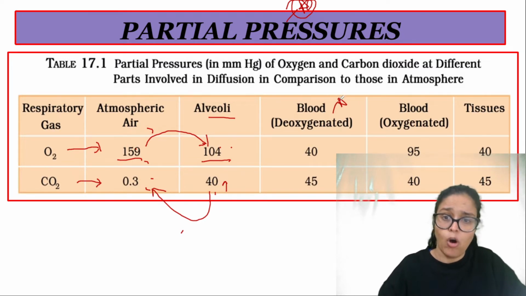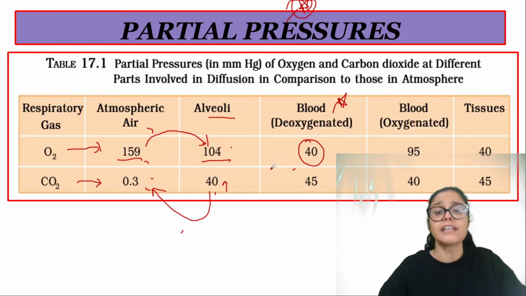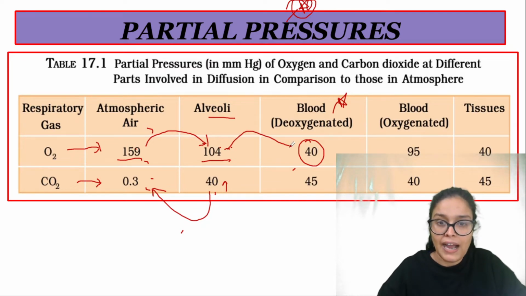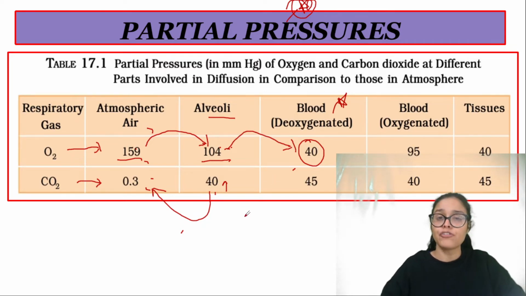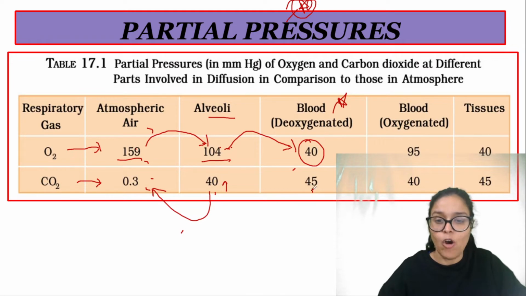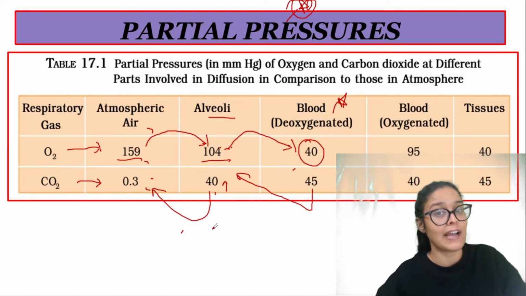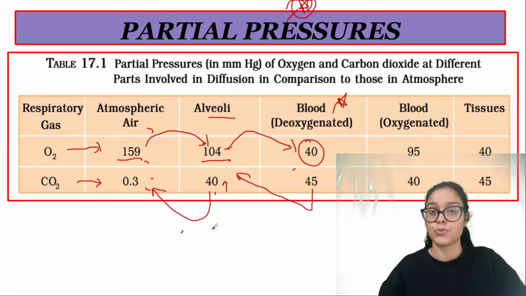Same way deoxygenated blood में oxygen is 40, alveoli में 104 is the partial pressure of oxygen. So from high to low pressure gases would move. And the same way deoxygenated blood has 45 mmHg CO2, it would move to alveoli as alveoli have less partial pressure of CO2. As simple as that.